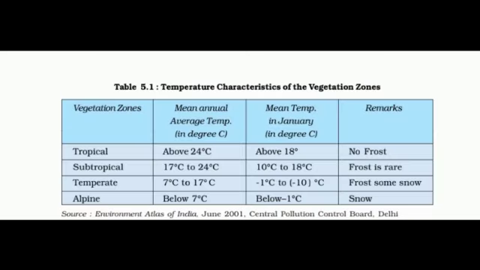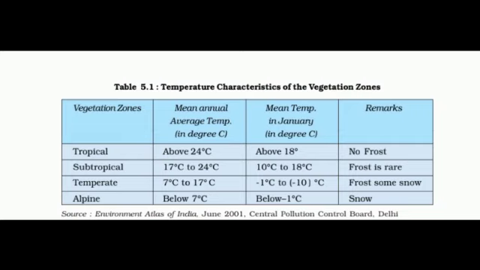Now children, see this graph of the vegetation zone, mean annual average temperature, mean temperature in January, and remarks. You will find in a tropical region the average temperature is above 24 degrees Celsius, and in January above 18 degrees Celsius.